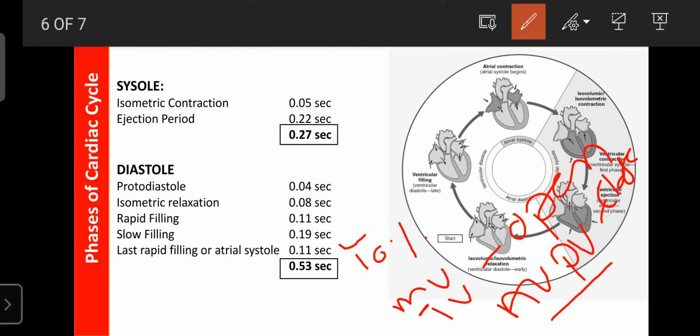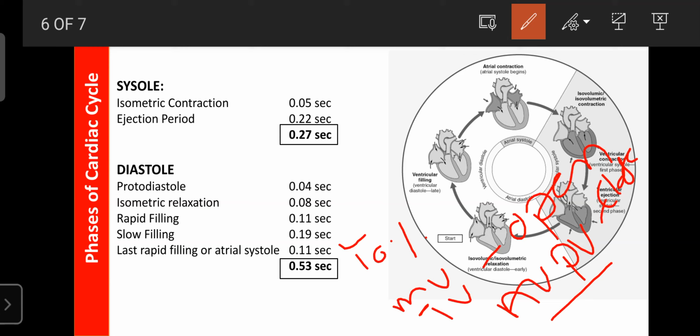So in the atrial systole, or last phase of the ventricular diastole, only 10% of blood is filled, or enters from the atria to the ventricles, due to the opening of the bicuspid valve and tricuspid valve, and there is no ejected blood from the ventricles to the respective arteries due to the closing of the aortic valve as well as the pulmonary valve. So the next one is the isovolumetric contraction period.